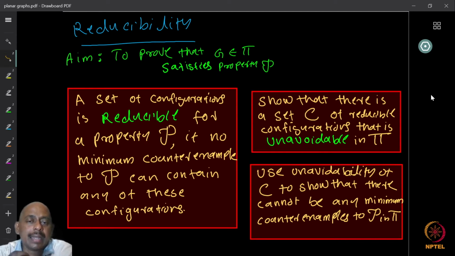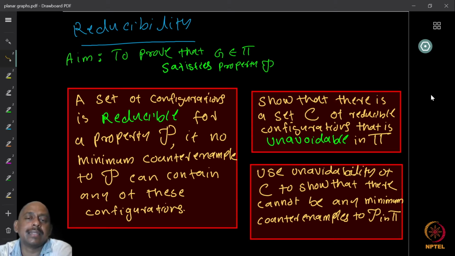Now, if any graph in this class is a counterexample to the property, then this cannot be a minimum counterexample, right? Because if there is a minimum counterexample, we are saying that it cannot contain the reducible configuration. So none of the graphs in this class can be a minimum counterexample. But if there is a counterexample, there is a minimum counterexample, because you look at all possible counterexamples and find the one with the minimum size. So therefore, if you show that a reducible configuration is unavoidable, then we have the proof that the property must be true for the class.